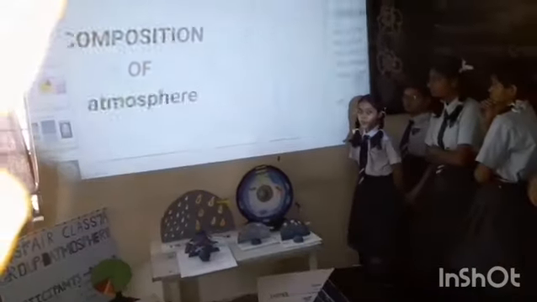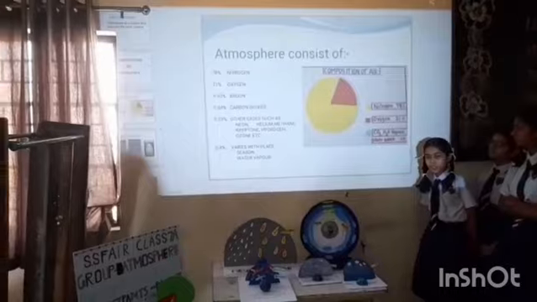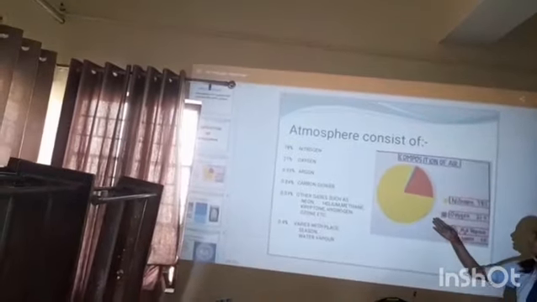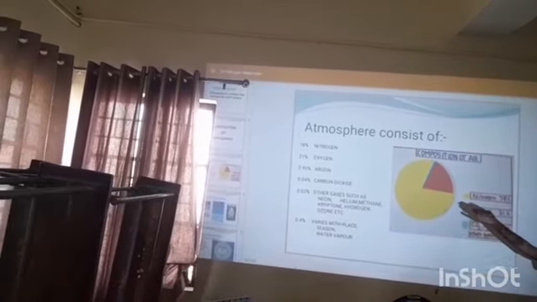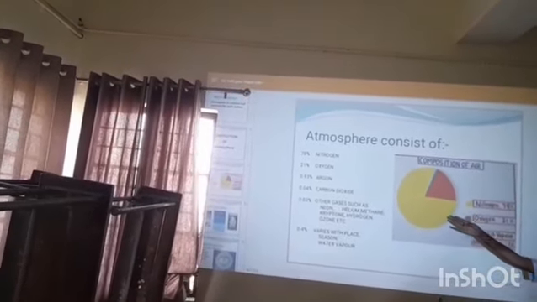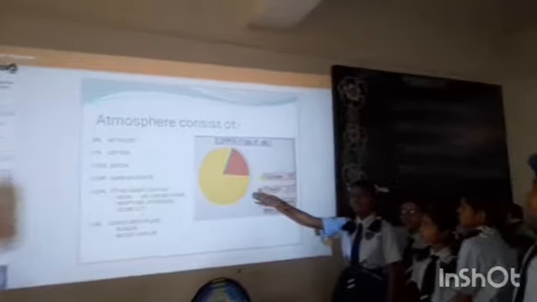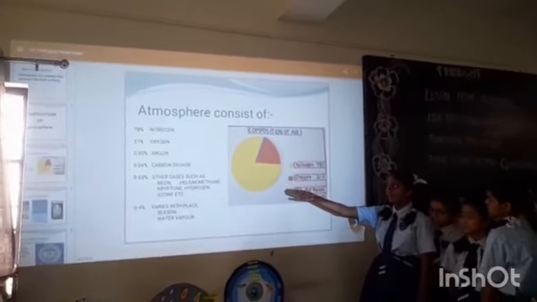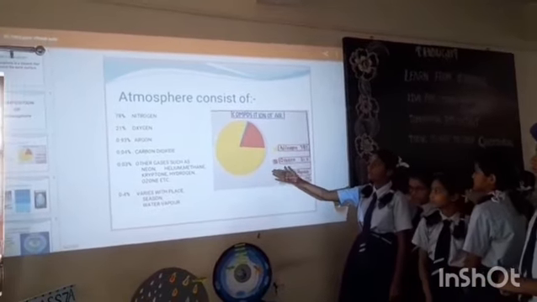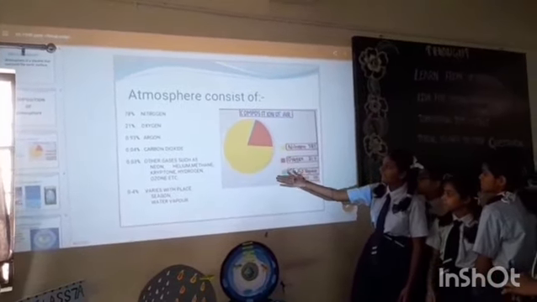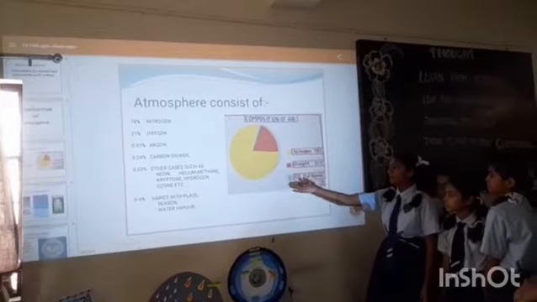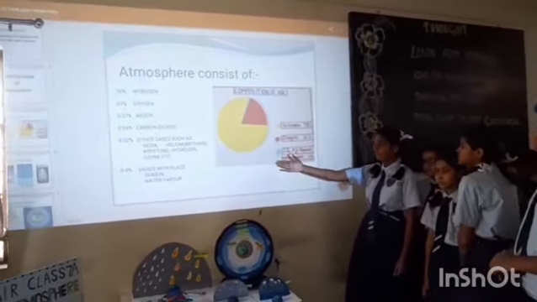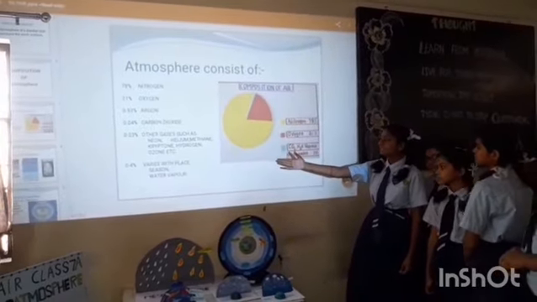I would like to call my friend Mishka to explain about composition. This is the image of the composition of the atmosphere. It contains 78% nitrogen, 21% oxygen, 0.93% argon, 0.04% carbon dioxide, 0.03% neon, helium, krypton, hydrogen and ozone gas. Water vapor varies from 0 to 4% with places and season.